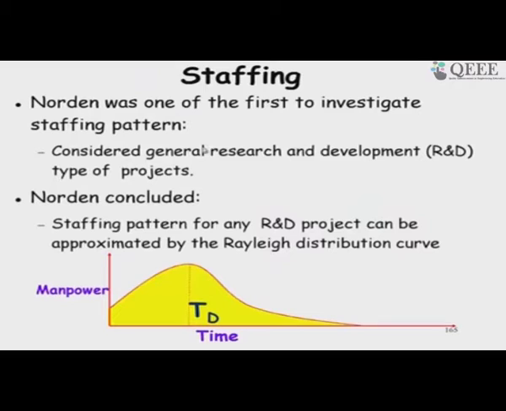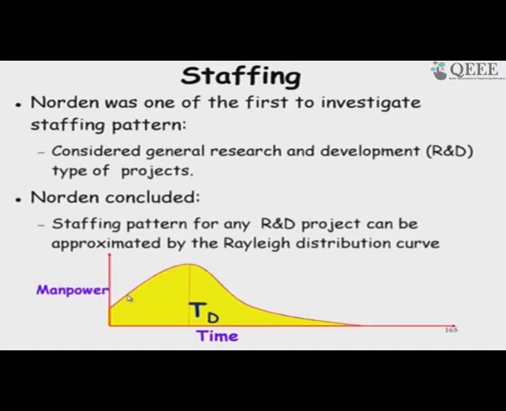And later Norden was investigating the staffing pattern in software development projects, and he found that it was almost similar to that in an R&D project. In an R&D project, initially we explore the concepts, we do some design, experiment and so on.